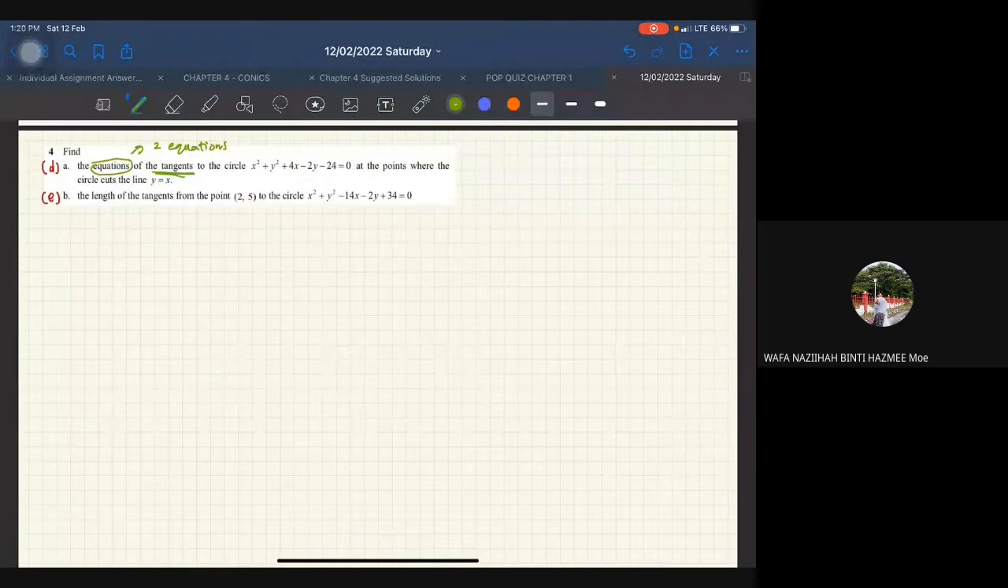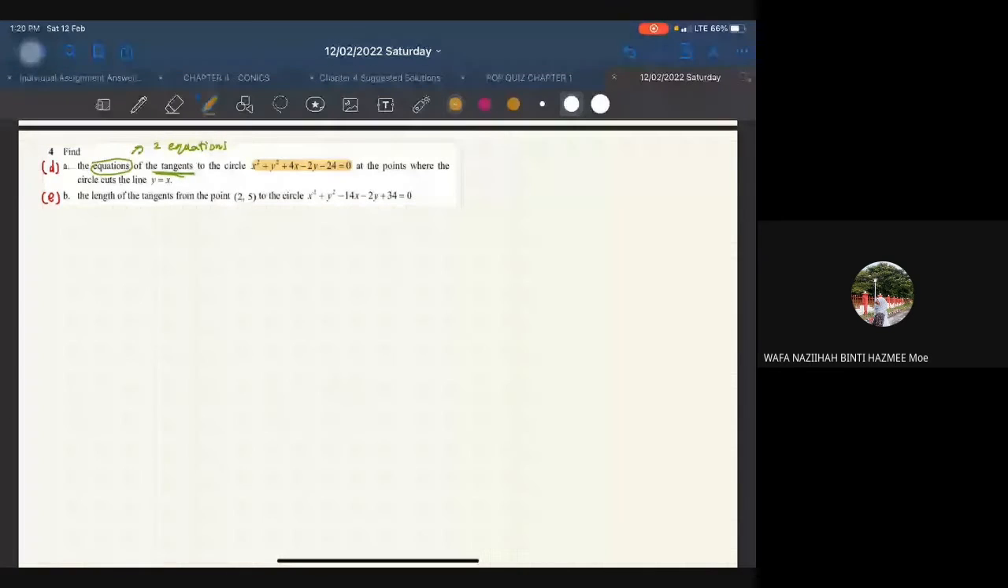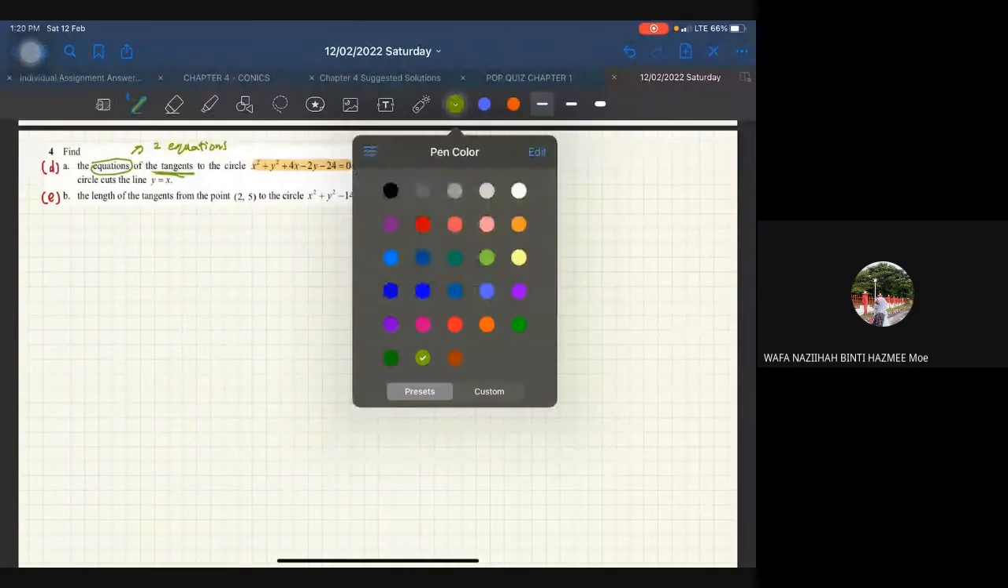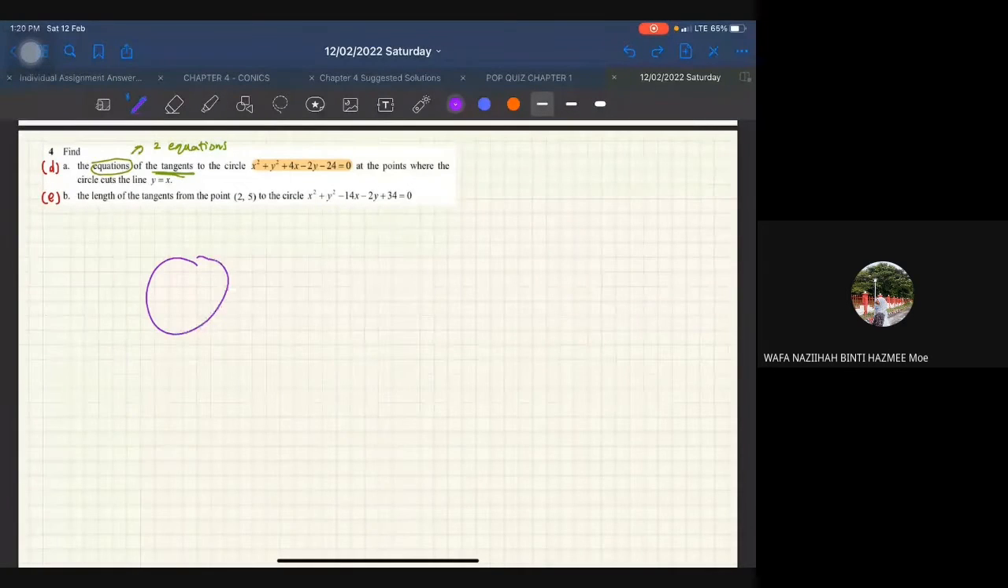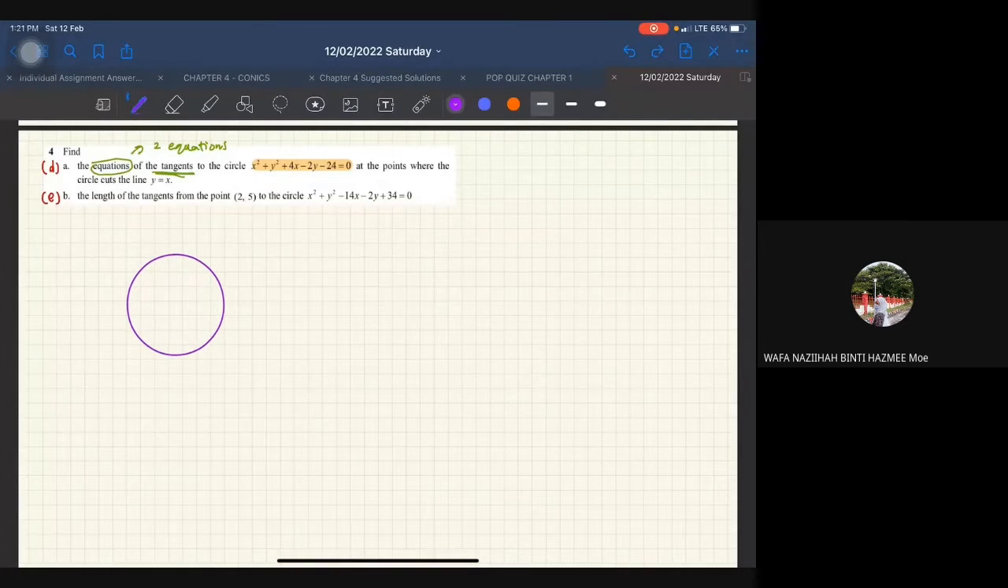Then it gives us one circle equation, which is this one, at the points where the circle cuts the line y equal to x. Let me draw my circle first, in purple. Sorry guys. Okay, finally, this is my circle. Then I draw our line y equal to x.